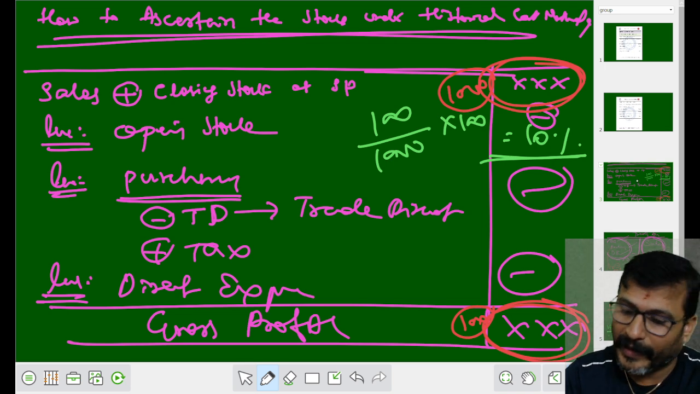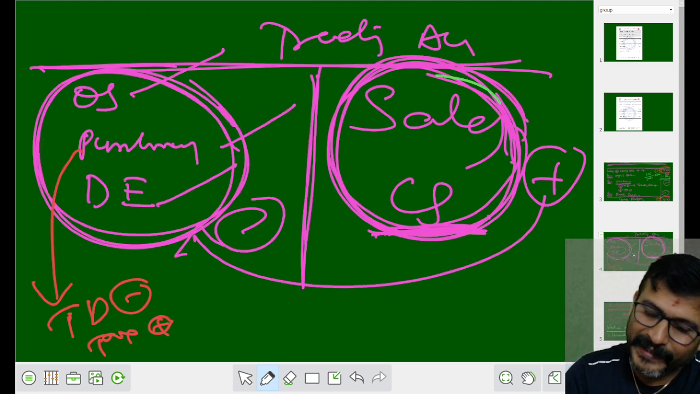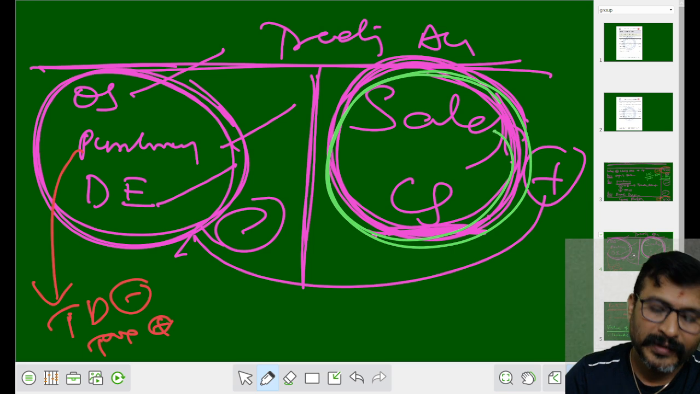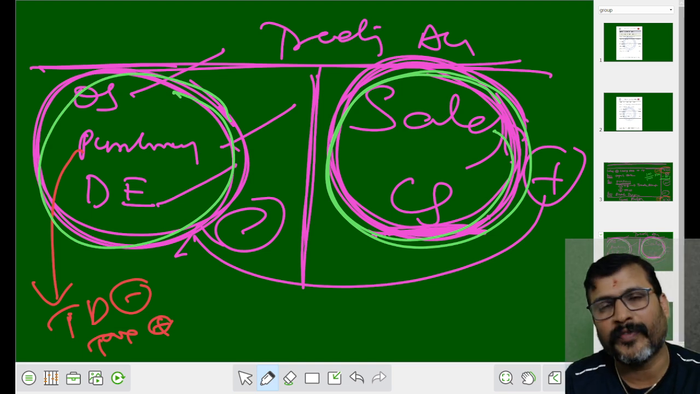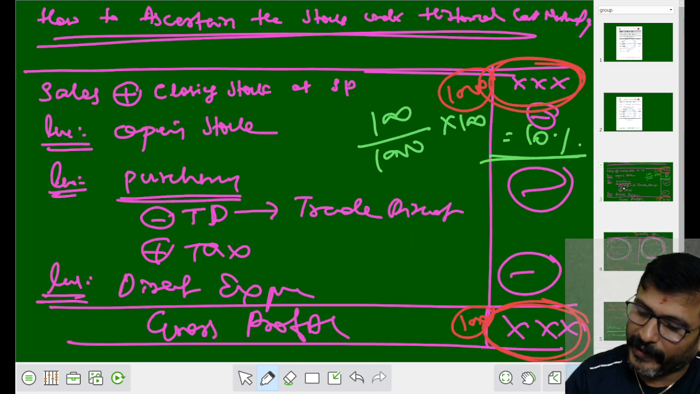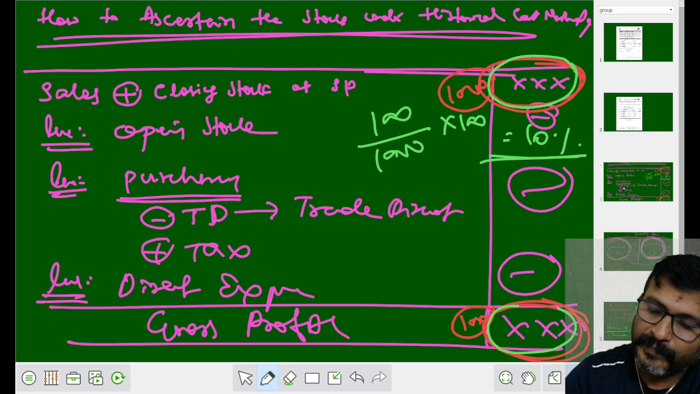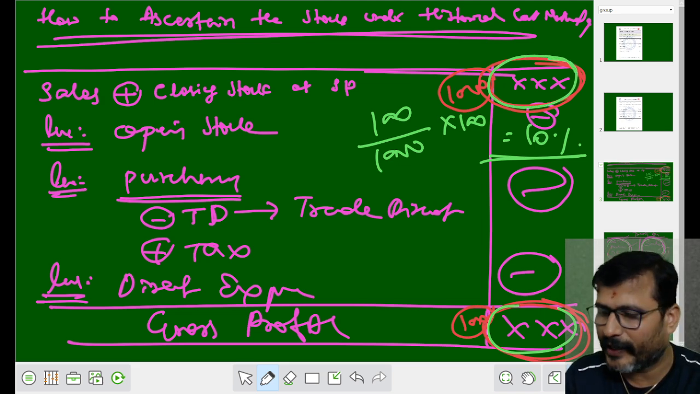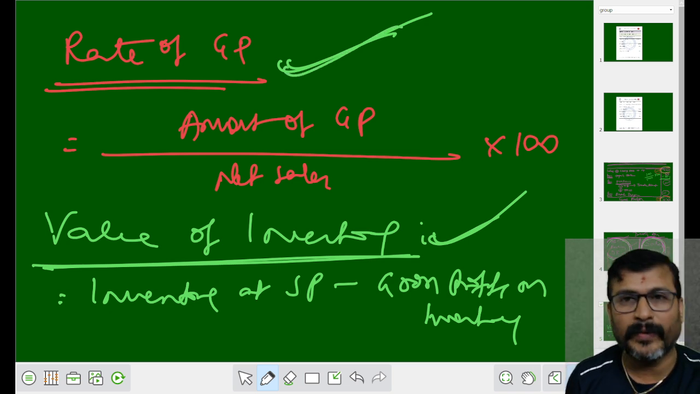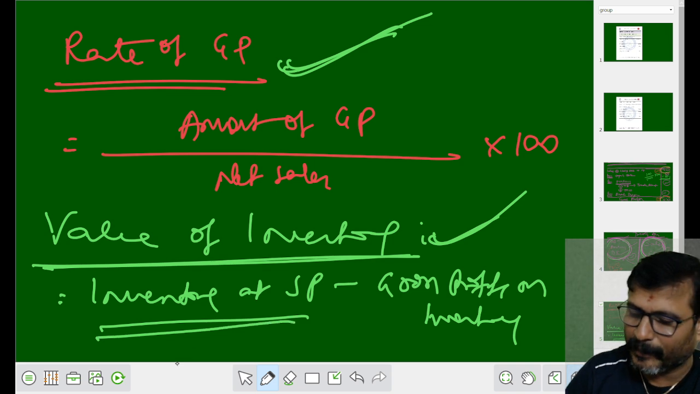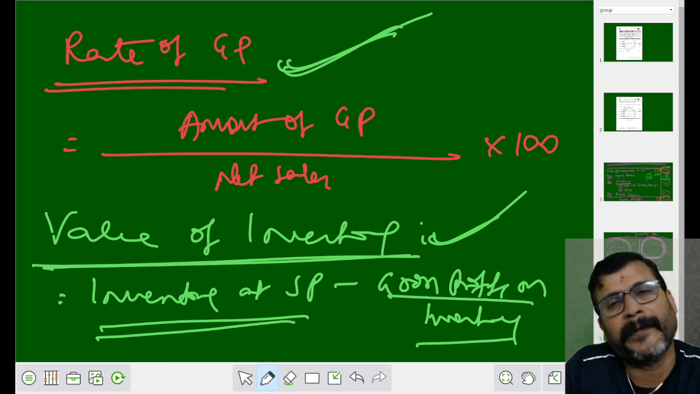How to ascertain the value of gross profit under the historical cost method? Take the sales and the closing stock, subtract all these things. You are getting a gross profit. That gross profit is to be divided by your net sales. You are getting a rate of GP. Once you have the rate of GP, how to ascertain the value of inventory? Inventory at selling price minus gross profit on inventory.